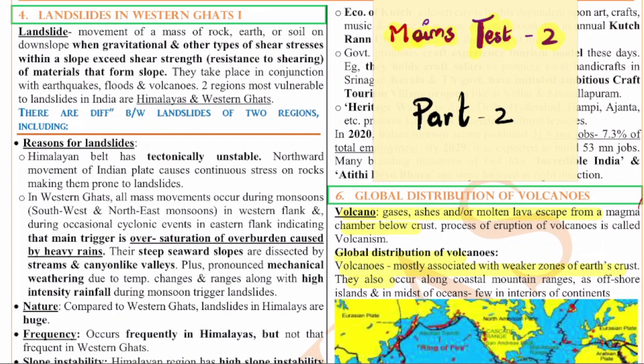This is part 2 of the mains test, and here we are going to discuss the second test from question number 6 to question number 10. In the first part we have discussed from question number 1 to question number 5. As you all know, the first mains test is of polity and the second test is of geography. So we are going to discuss geography here.